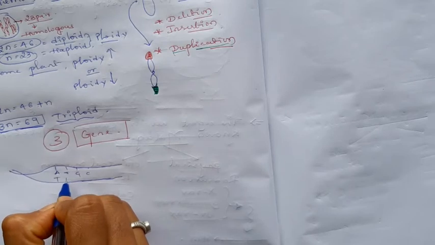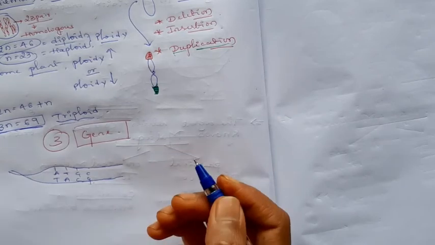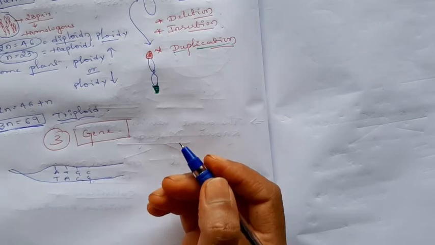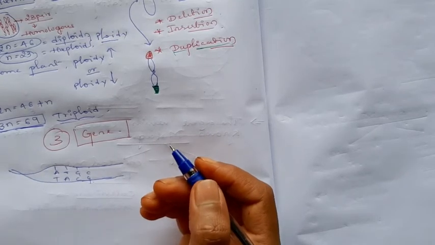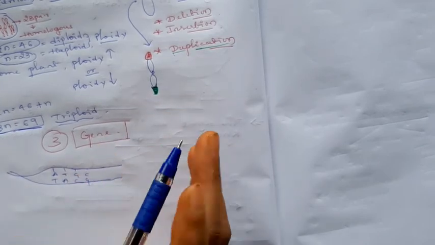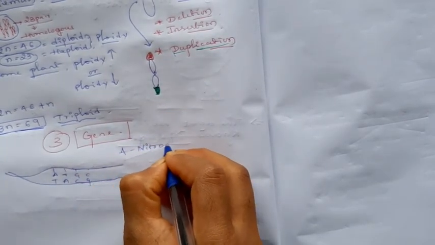A is always paired with T, G is always paired with C. You have to learn this in the next chapter, that is molecular basis of inheritance. Now just remember this, understand this concept. In the DNA there are 4 nitrogen bases present.